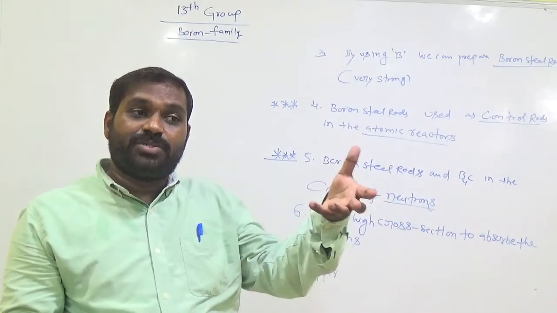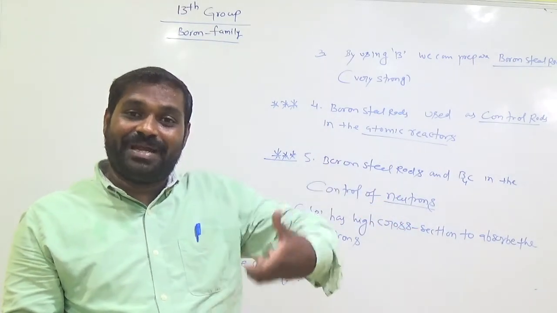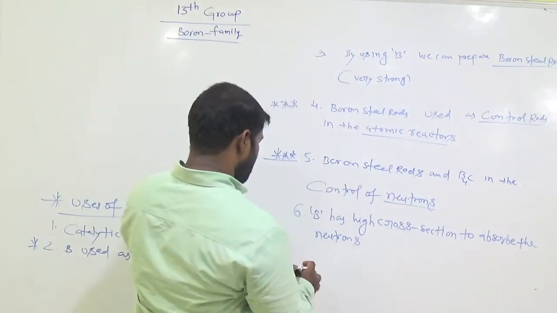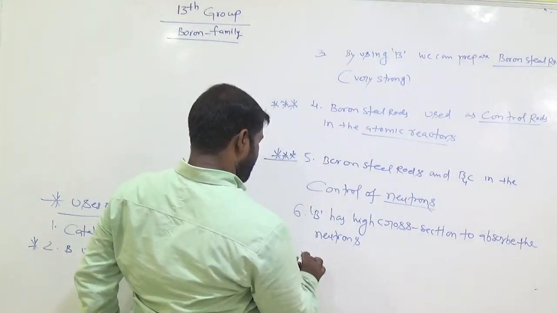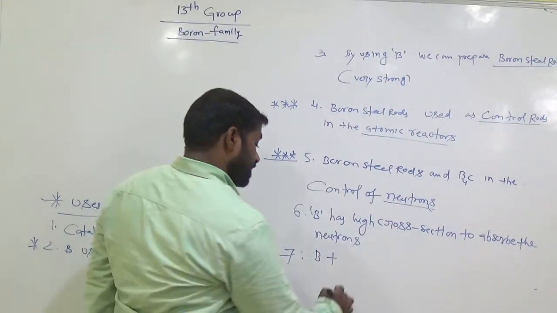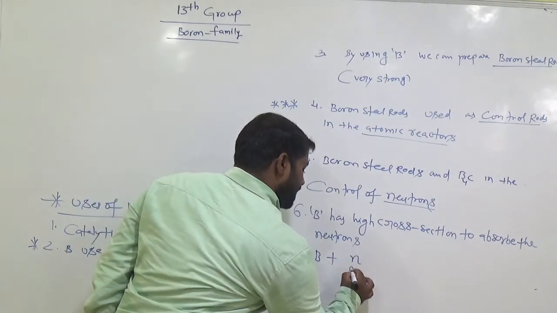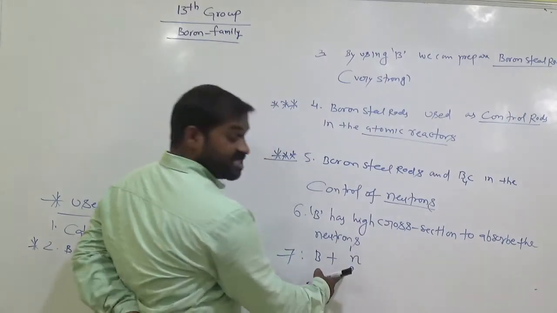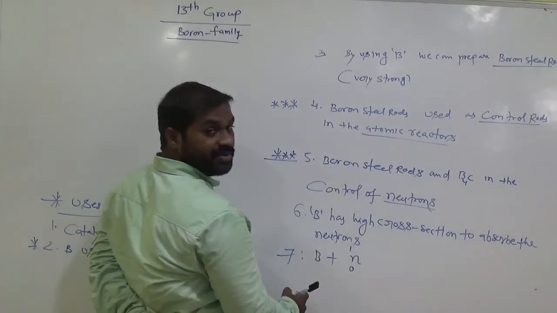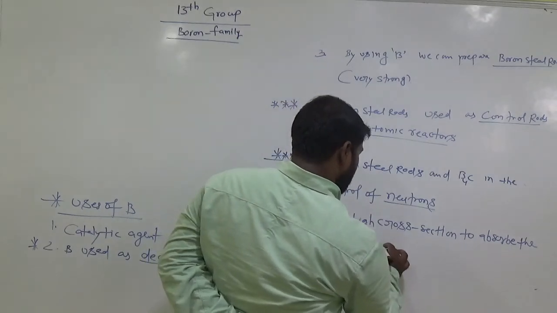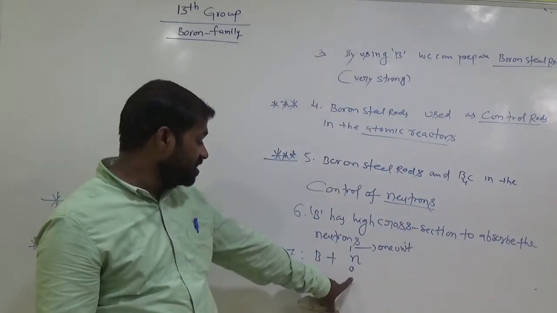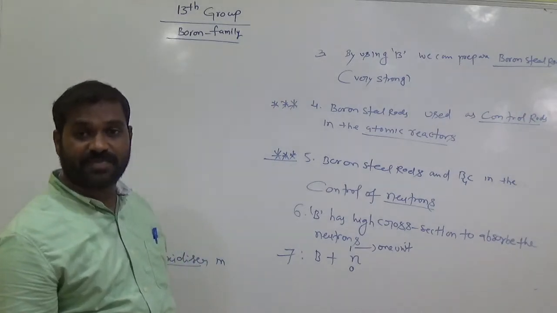So due to absorbing the neutrons, their speed is under control. Remember this point also, and note it down. Boron can interact with neutrons here. Neutrons, symbolically, we can write like this. What is the charge of a neutron? 0. What is the mass of a neutron? 1 unit. Neutrons are chargeless particles clearly.